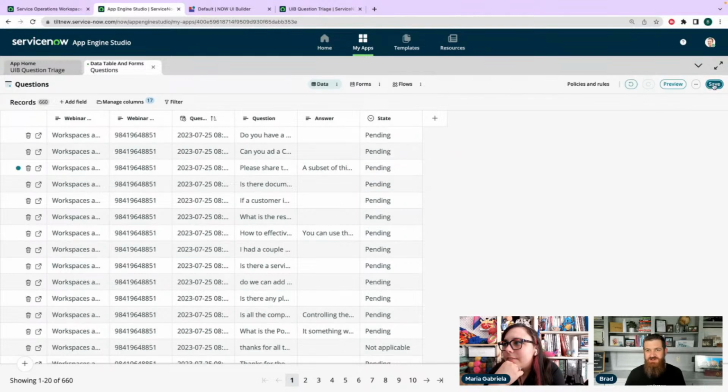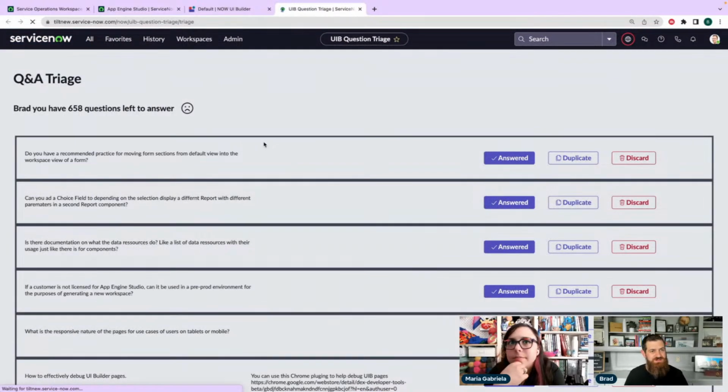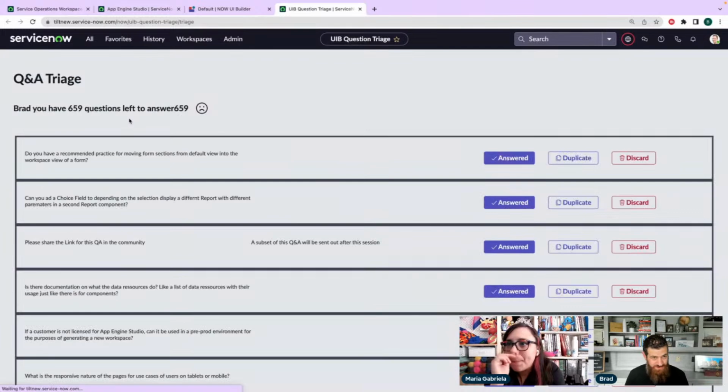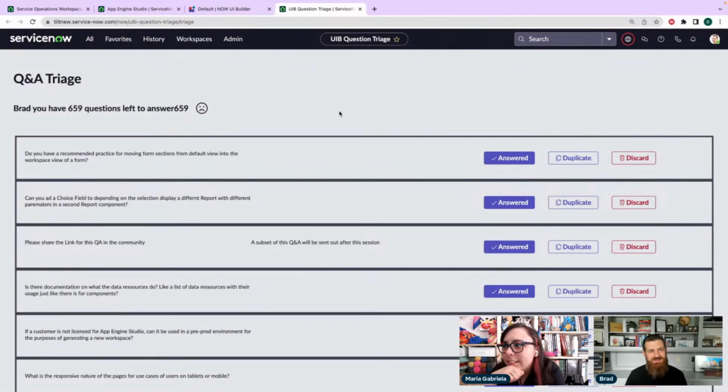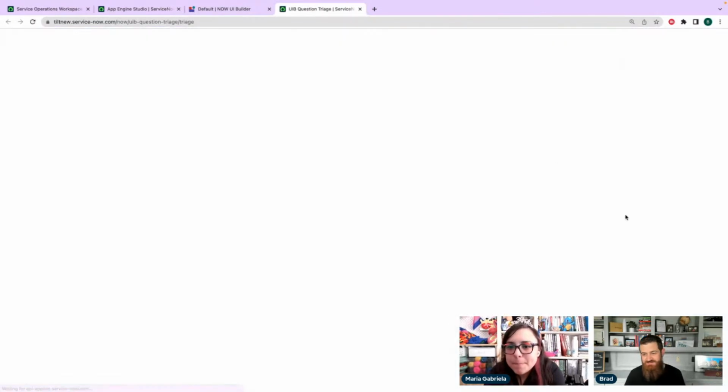I guess we could just do whatever and I can set them all back to pending later. All right, so if I go refresh, I am curious to see if the reason that this number doesn't update is because it's inside of that formula and the formula doesn't know to refresh. Because in UIB, anytime any component's properties update, the component should automatically update. But could it be that it's because we're using the aggregation query and not the lookup query? That probably is the reason. Good call. All right, well, let's test this, but I think you're right.